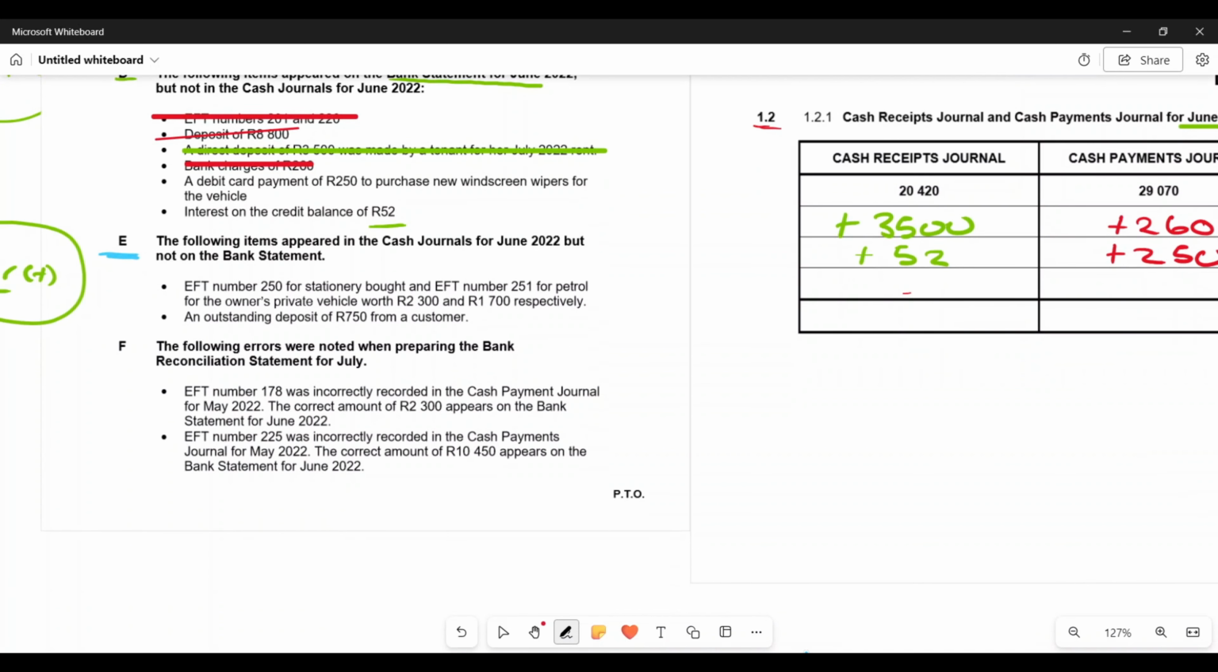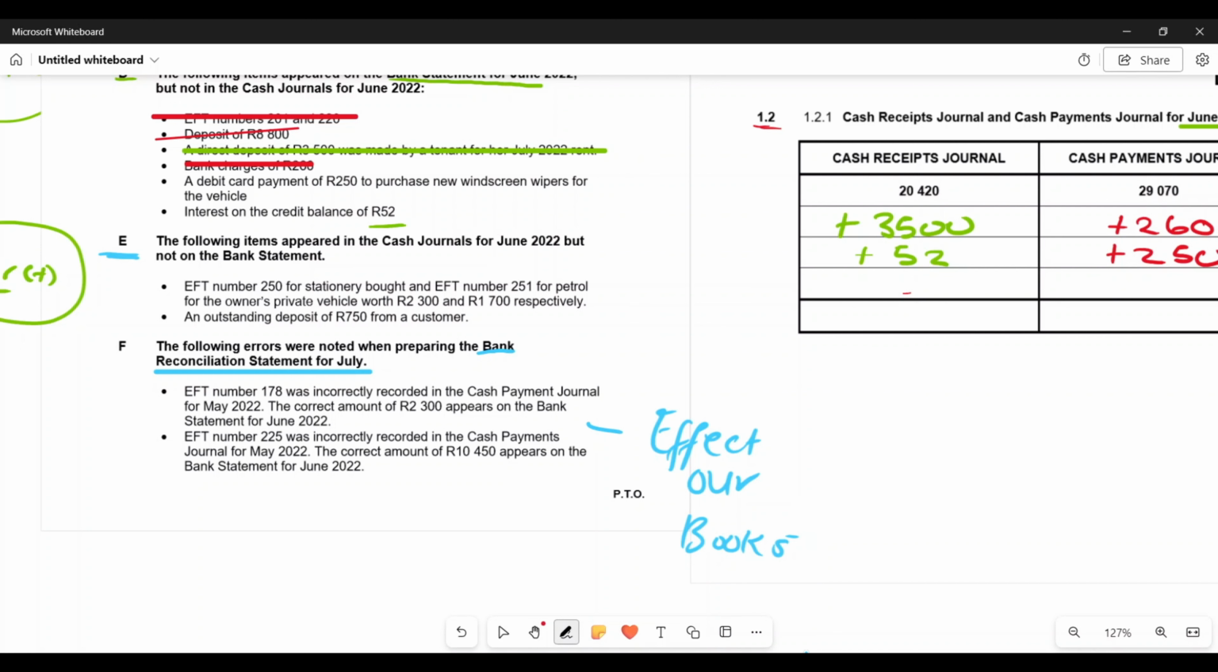Now, F, the following errors were noted when preparing the bank reconciliation statement for July. Now, what does this mean? This simply means that these errors were taken into consideration when they were preparing the bank recon statement. So as a result, they were only accounted for in the bank reconciliation statement, meaning that in our books, we did not take them into consideration, right? Because they were noted when preparing the bank recon. So you need to ask yourself, these transactions would affect our books, which is our CPJ as well as our CRJ journals, right? So these would affect our books. Reason being is that they were noted, they took them into consideration while preparing the reconciliation statement. So as a result, these errors are only going to affect our books.